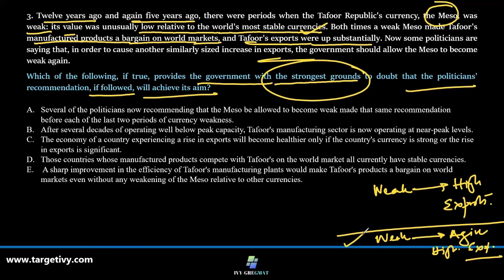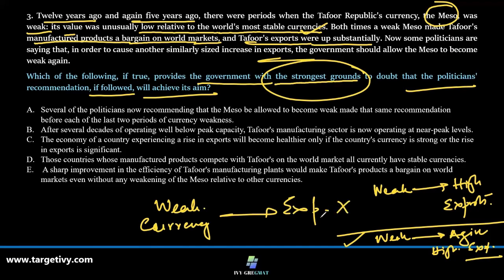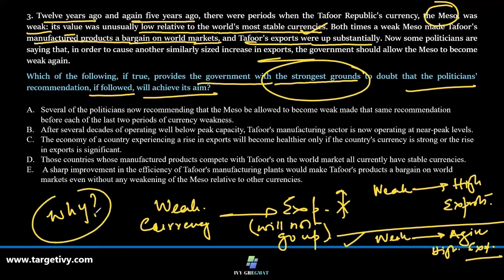So it says that in spite of the weakening of the currency, the exports will not go up. So why is this? That's the question.